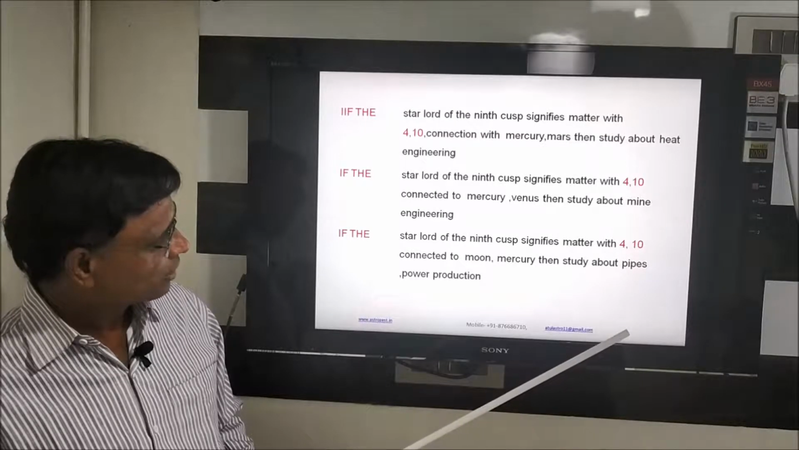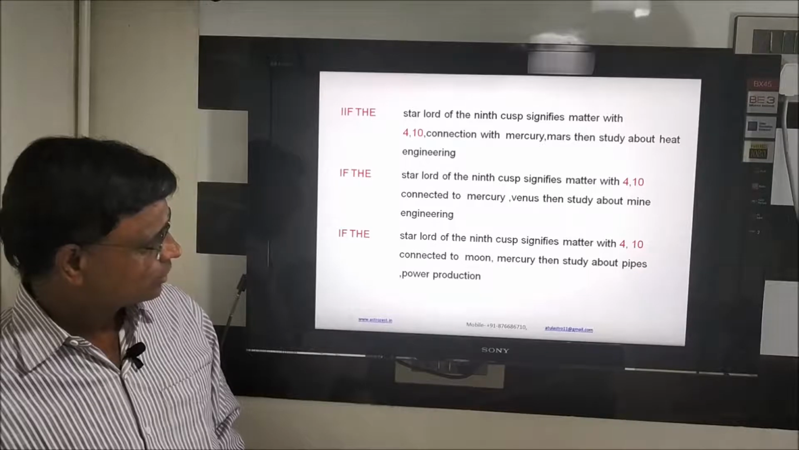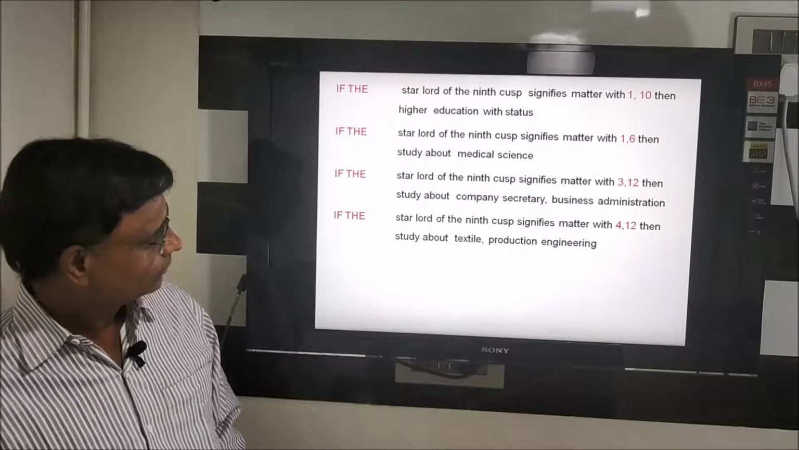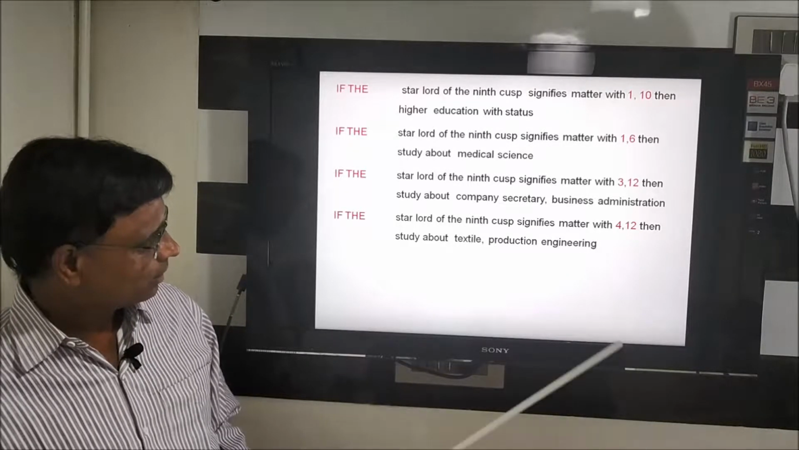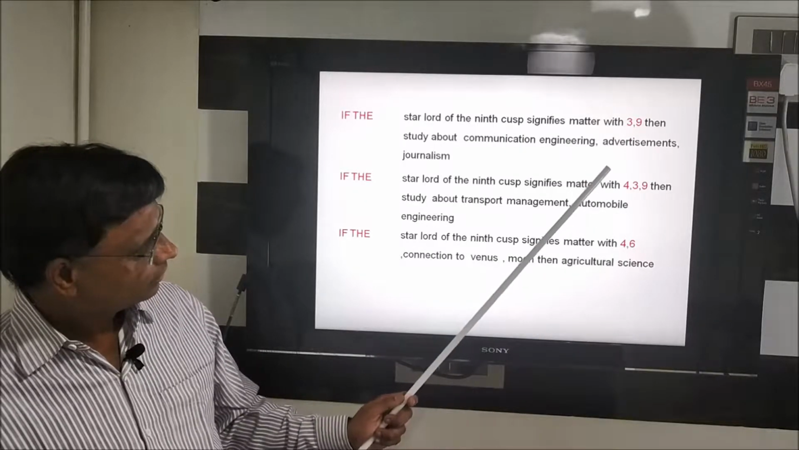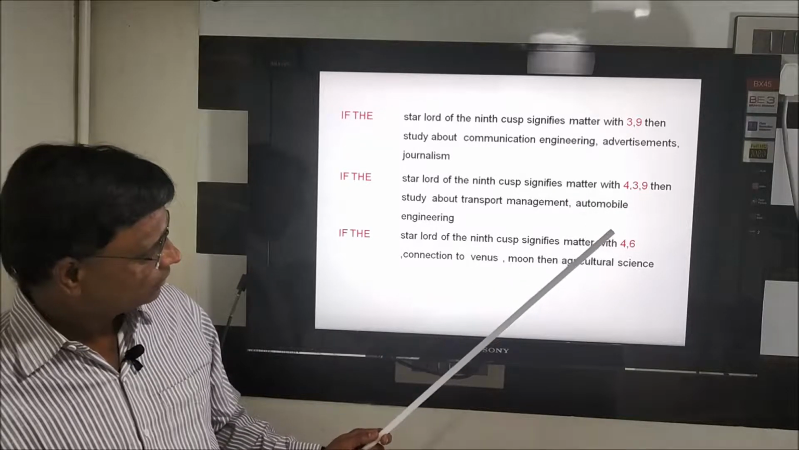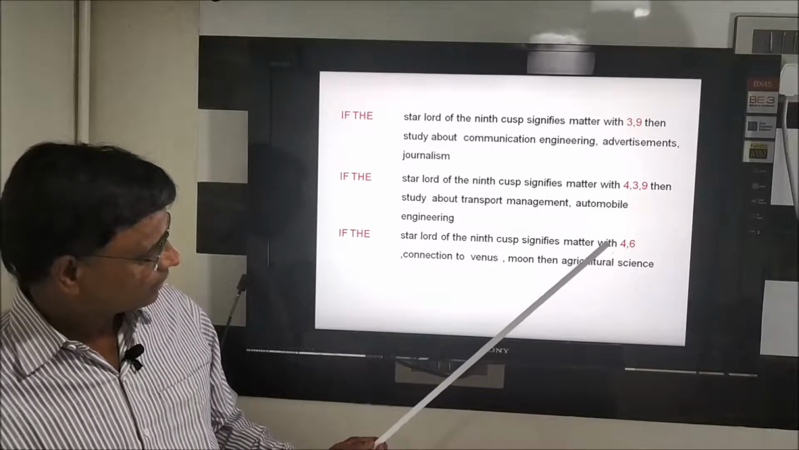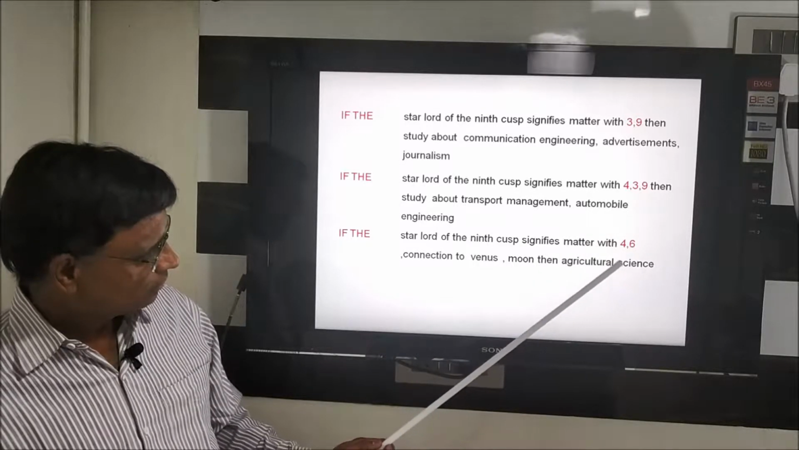So what type of education, what planets are connected is also mentioned here. You can see this, 4, 10. This is again a chart showing you 1, 10, its status 1, 10. Read this whole slide, get some idea about it. 4, 12, textile, 4th house. Free mind, communication, journalism, 3 is for that. So the type of academics you will have, you can guess from this. 9 connections, 9 cusp connections, star lord connections, 4, 9, 4, 6. 4th is for agriculture.